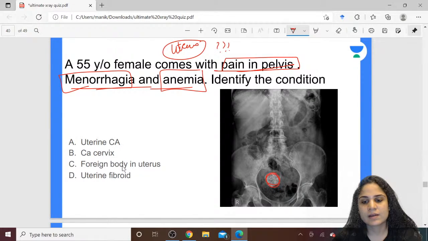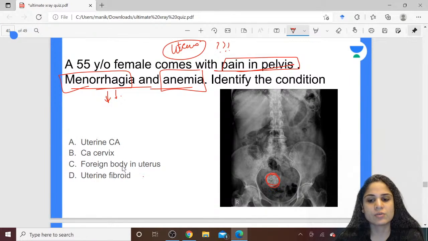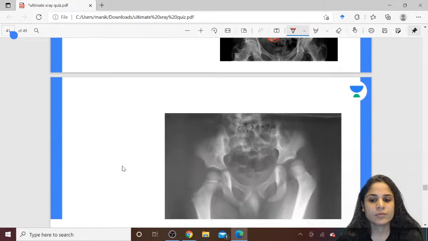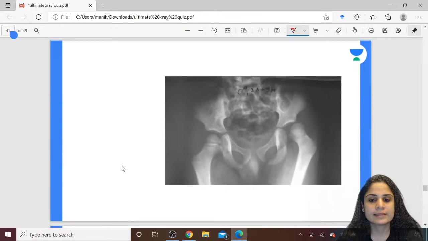Now, what can you see in the uterus over here? You can see some enhancing body. It could be a foreign body, yes, that is possible. But the menorrhagia is giving it away. It could rather be a calcified fibroid. Because of the calcification, you can see the very enhanced picture of the fibroid, and the menorrhagia and anemia give away the identification that it is a uterine fibroid. Alright. Moving on to our next picture.